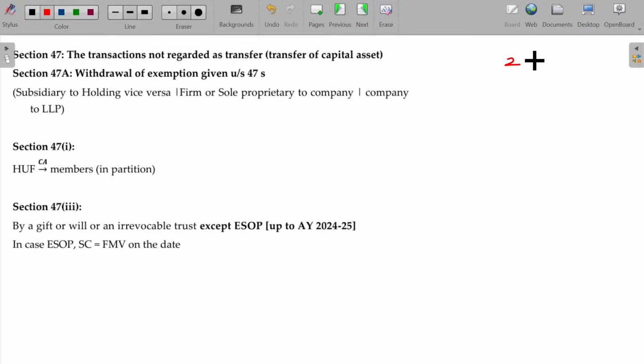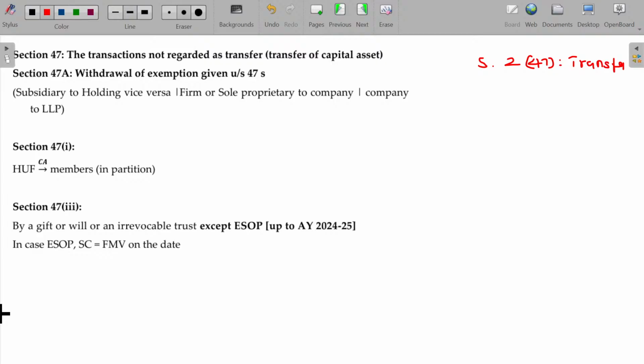We already discussed Section 2 clause 47. What is that? Section 2 clause 47 defines transfer. What are the things that fall under transfer? If the capital asset falls in the category mentioned under Section 2 clause 47, then automatically capital gains will be considered and tax will be leviable.